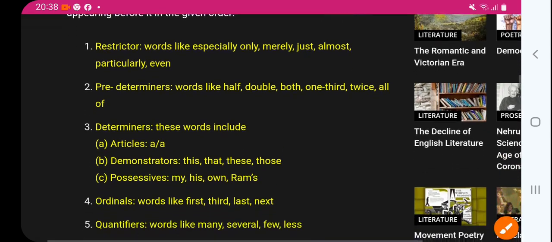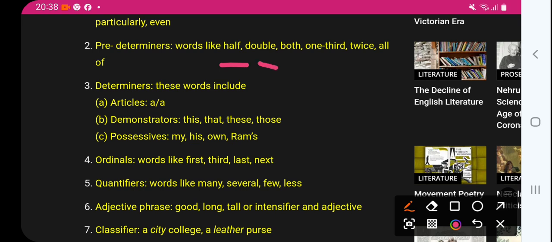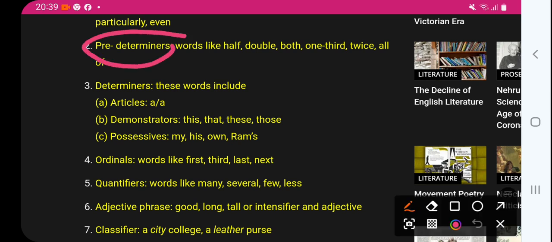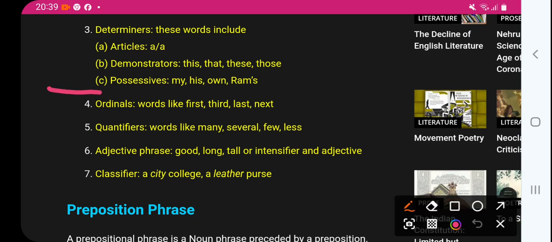Okay. Now number 2, predeterminers. Words like half, double, both, one third, twice, which express quantity, right? These are called predeterminer words. Now the third one is determiner. Very important, you should know what is important for determiner.